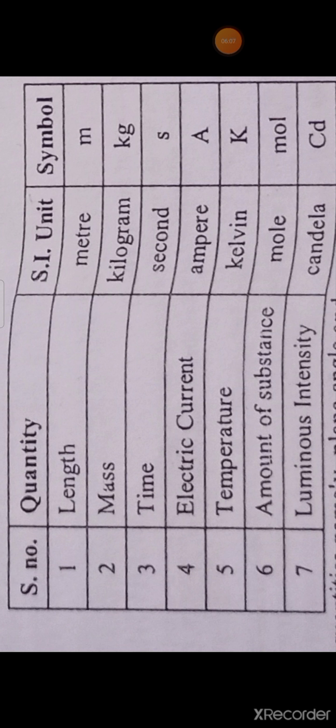Beyond these 7 fundamental quantities, there are 2 supplementary quantities. One is plane angle and the other is solid angle. The unit for plane angle is radian. The unit for solid angle is steradian. Regarding these fundamental quantities, some definitions are there. So we will see now what pi radian is. Pi radian is equal to 180 degrees. So 1 radian is equal to 180 divided by pi. These are all used in physics for measurement.